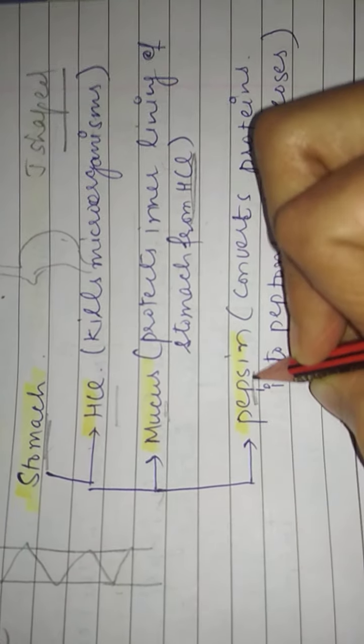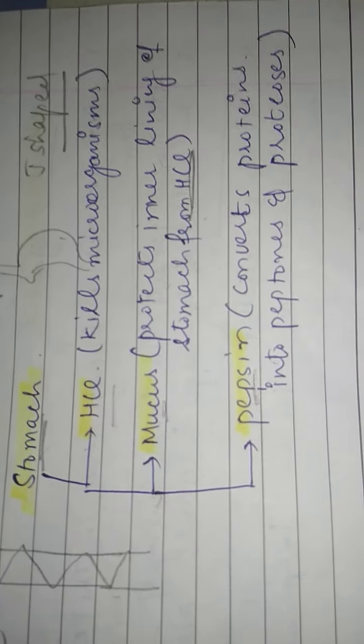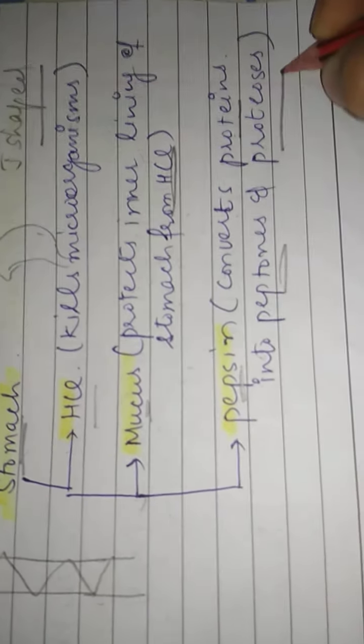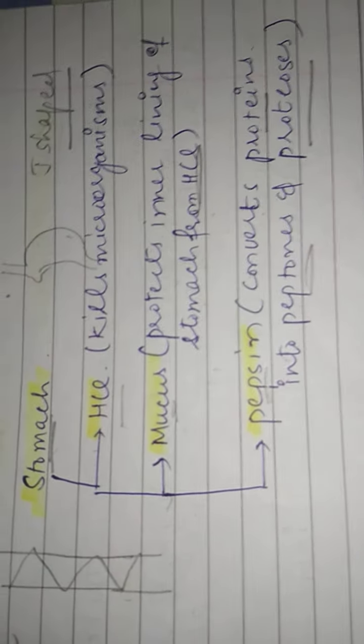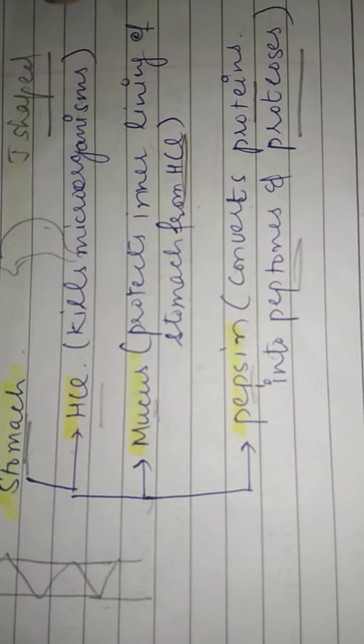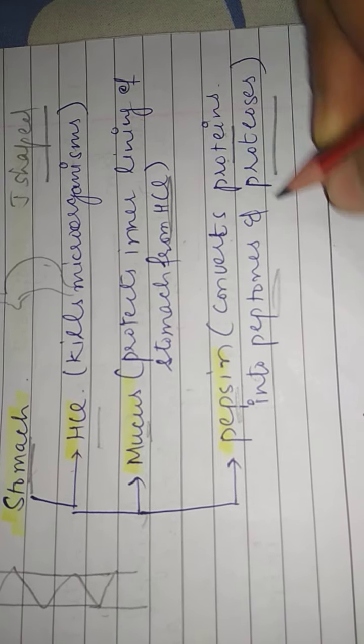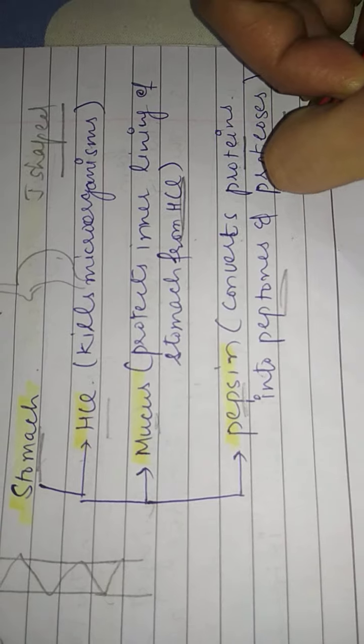Third is pepsin. Pepsin is a kind of enzyme itself. It converts proteins into peptones and proteases. Now the second component of the food. The first component of the food was carbohydrate. Carbohydrates were digested in our mouth itself. The second component is protein. Proteins are digested in our stomach.